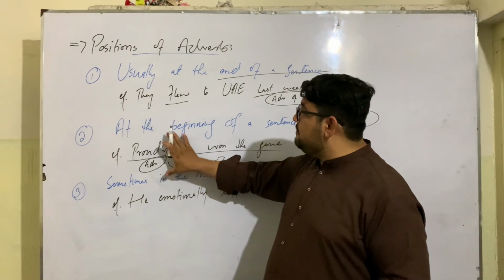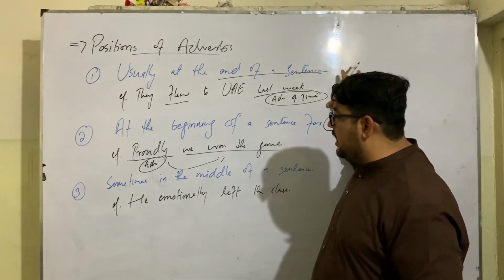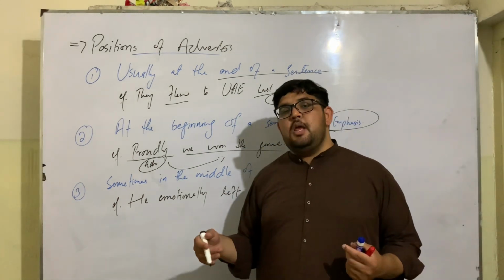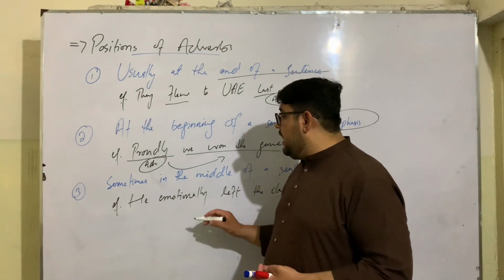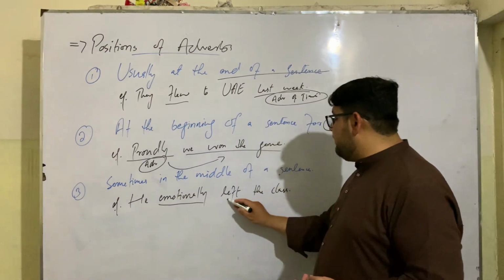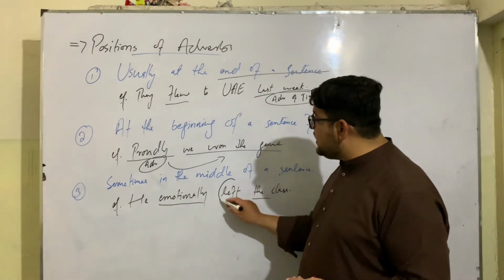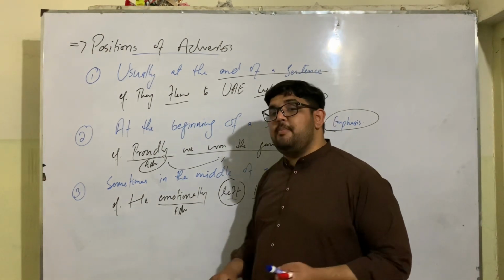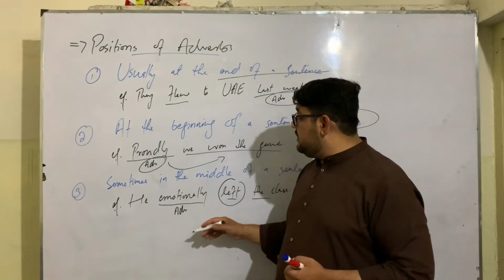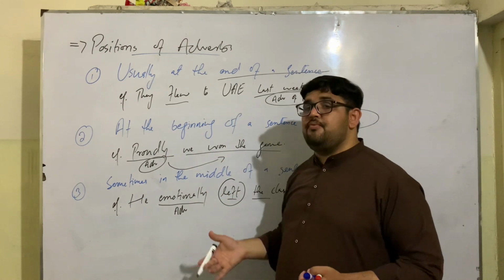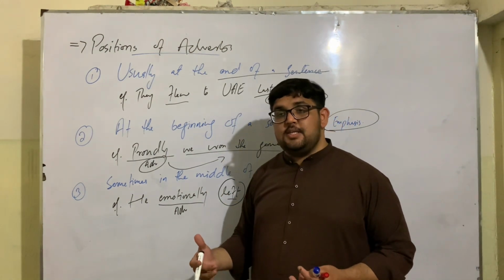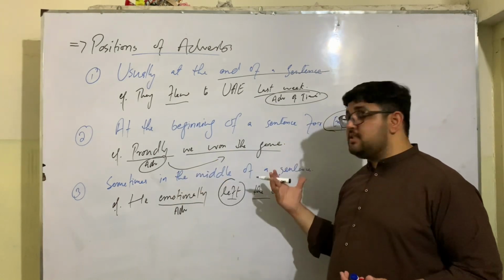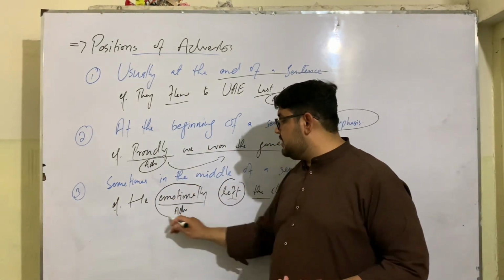Sometimes adverbs are used in the middle of a sentence, like: he emotionally left the class. How did he leave the class? Emotionally. So emotionally is an adverb of manner. These are the positions where we can place adverbs in a sentence: at the end, at the beginning for emphasis, and sometimes in the middle of a sentence.